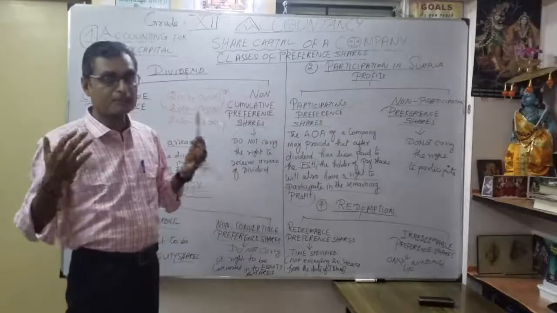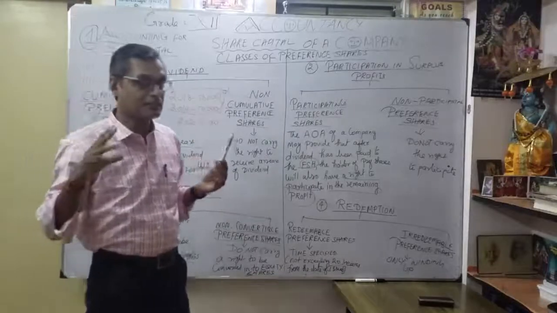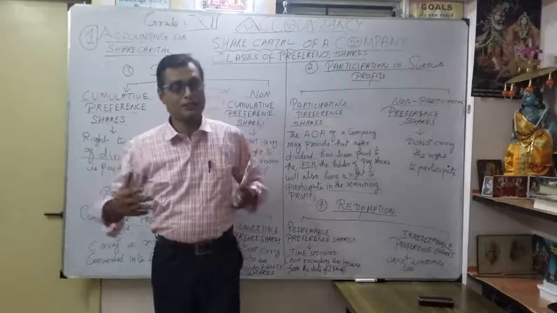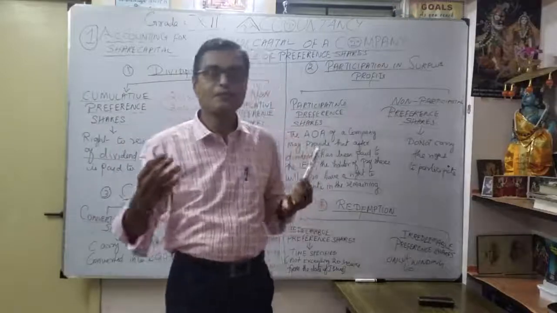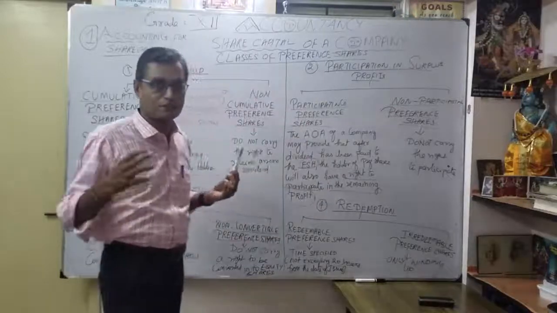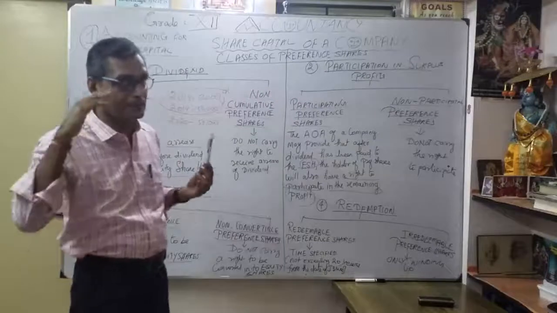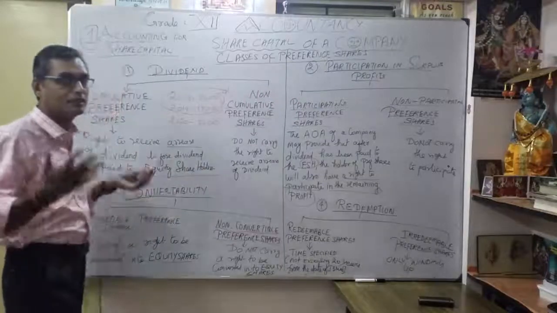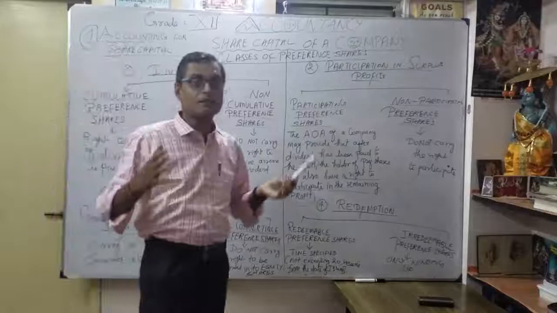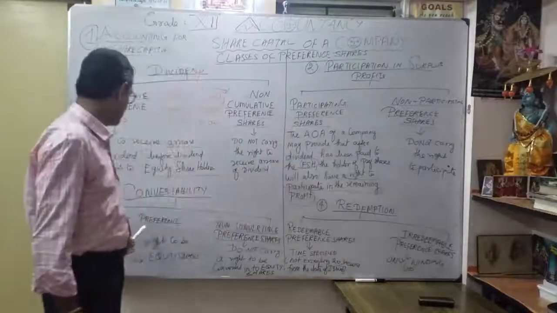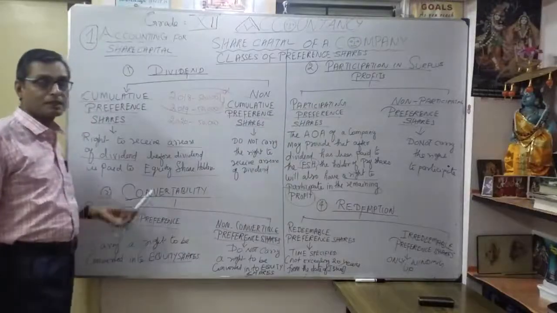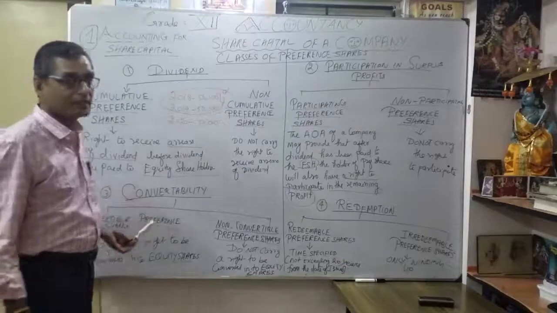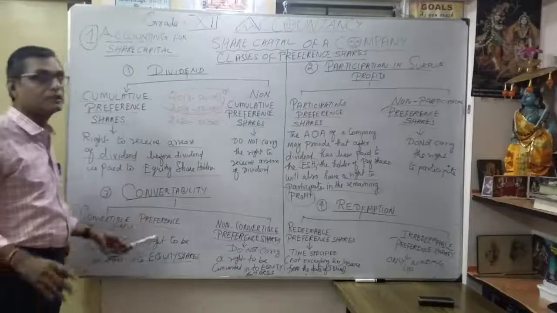Suppose a preference shareholder later on thinks, I am going for equity shareholding. Why become an equity shareholder? They will get more dividend according to the available profits. Maybe they will later on change their mind. That is a possibility. When that possibility happens, if it is a convertible preference share, you have the right to convert into equity shares.